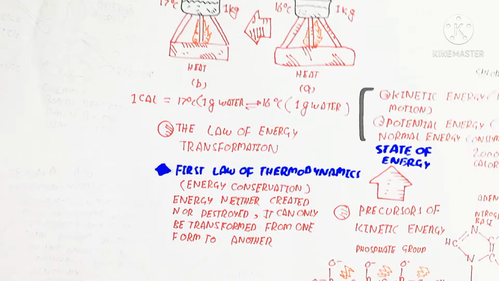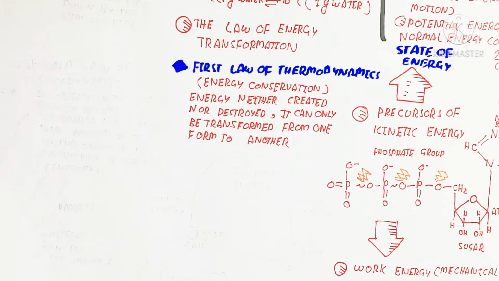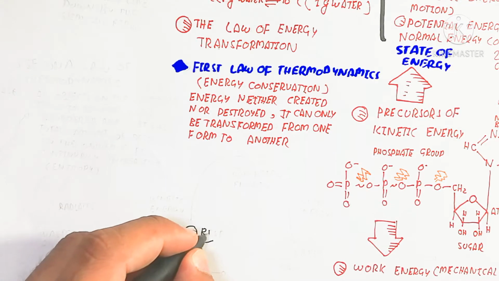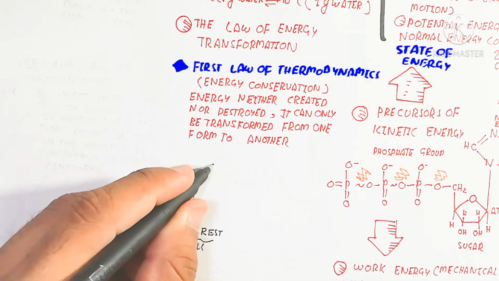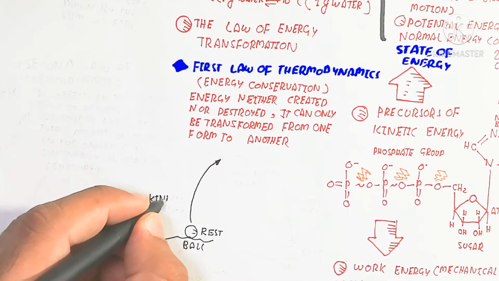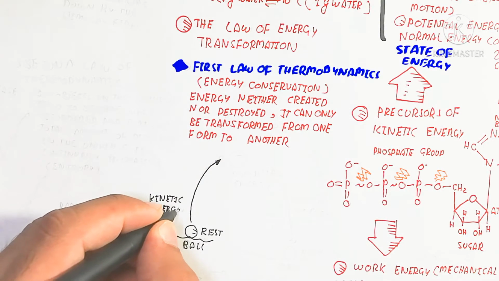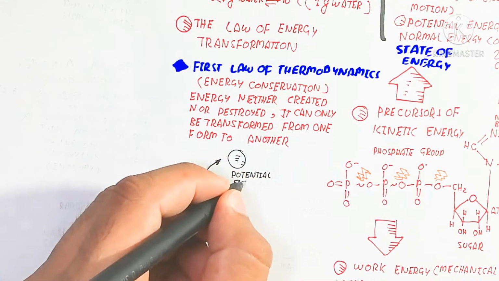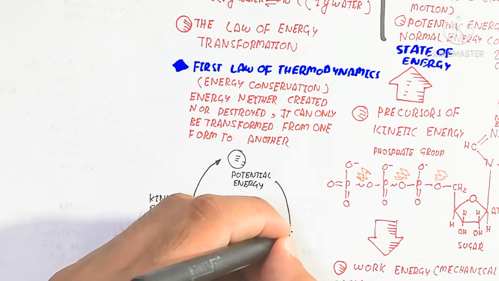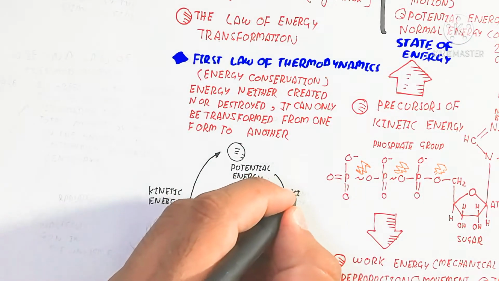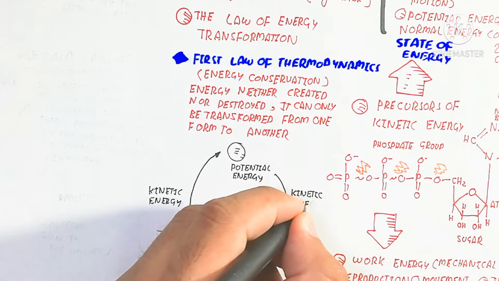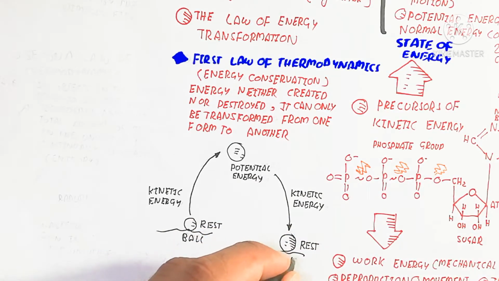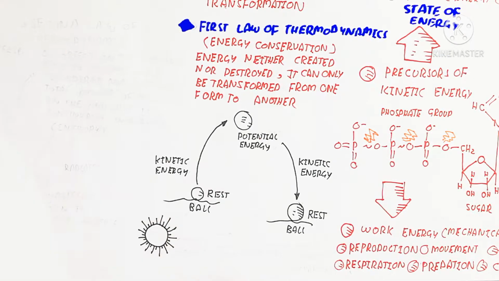For example, here we will discuss a ball that is present at rest on the ground. When the ball is picked up and thrown upward, that means kinetic energy. And at the extreme point, the ball contains potential energy. So the potential energy means the ball will move back to the ground and remain at rest again. So the kinetic energy is converted into potential energy, and potential energy is converted into kinetic energy again until rest. So that means the energy is converted.